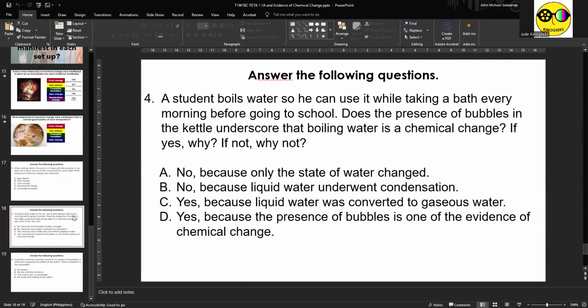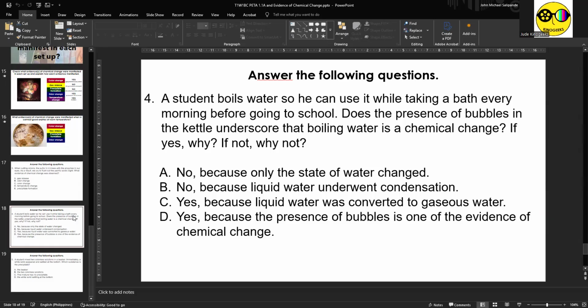Okay, number 4: a student boils water so he can use it while taking a bath every morning before going to school. Does the presence of bubbles in the kettle underscore that boiling water is a chemical change? If yes, why? If not, why not? So I'm sure lahat tayo ginagawa ito, especially kapag sobrang lamig ng panahon, nagpapakulo ng tubig sa umaga. However, just because ba may lumabas na bubbles or bula, does that mean that boiling water is chemical change?